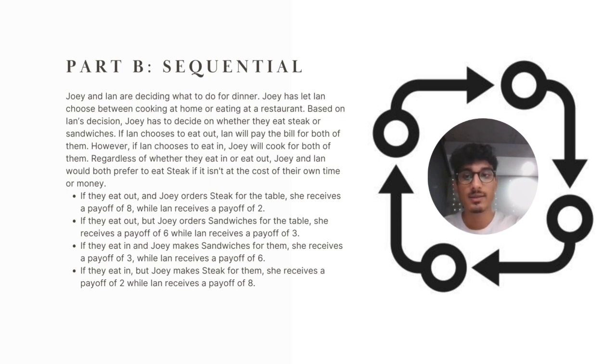If they eat in and Joey makes sandwiches for them, she receives a payoff of 3, while Ian receives a payoff of 6. If they eat in but Joey makes steak for them, she receives a payoff of 2, while Ian receives a payoff of 8.